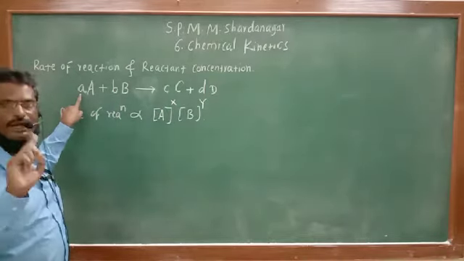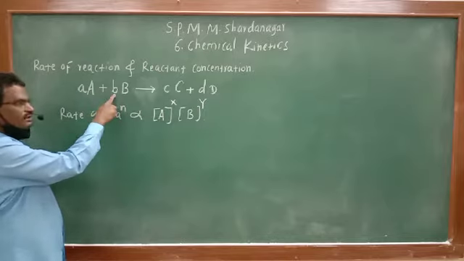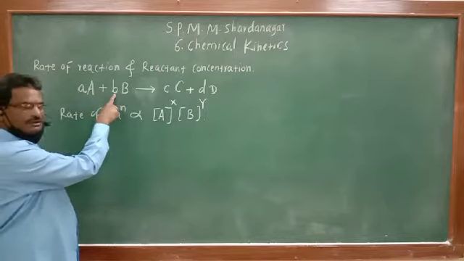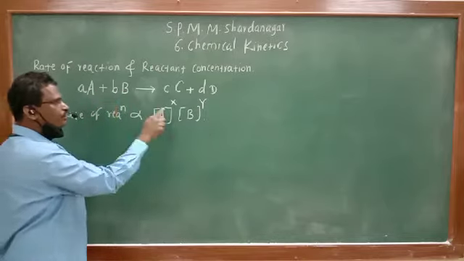So the stoichiometric coefficient has nothing to do with the value of x and y. X and y are not necessarily small a and small b respectively.